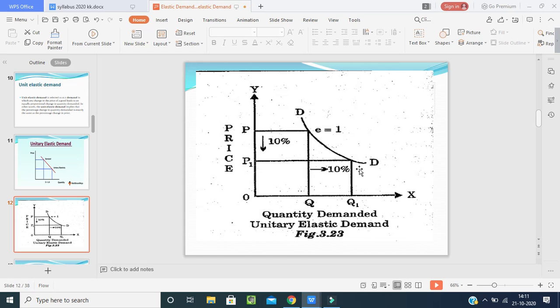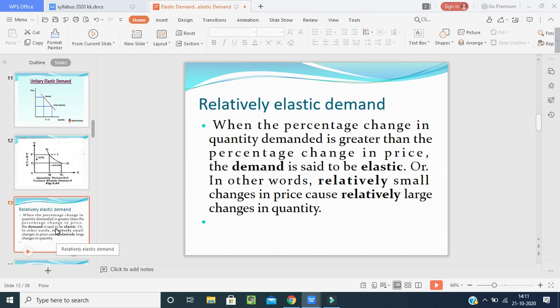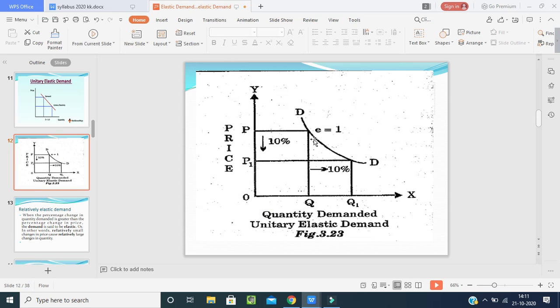Whereas when the price is decreased, the quantity is also increased, and here the demand is in unitary elastic form. So that is nothing but E is equal to 1 over here. Now, relatively elastic demand. See, this has a little bit of slope. Whereas the first one, perfect elasticity, is totally horizontal. Perfect inelasticity is totally vertical. Coming to the unitary, it has a little bit of slope. Okay. Now coming to the relatively